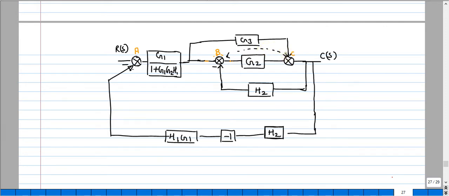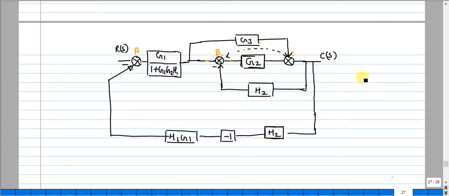So this is the summing point shifting behind G2. So initially I was having a signal, okay, so this shifting I will do it here, and the modification, when you shift the summing point behind G2, it will be having G3 by G2.